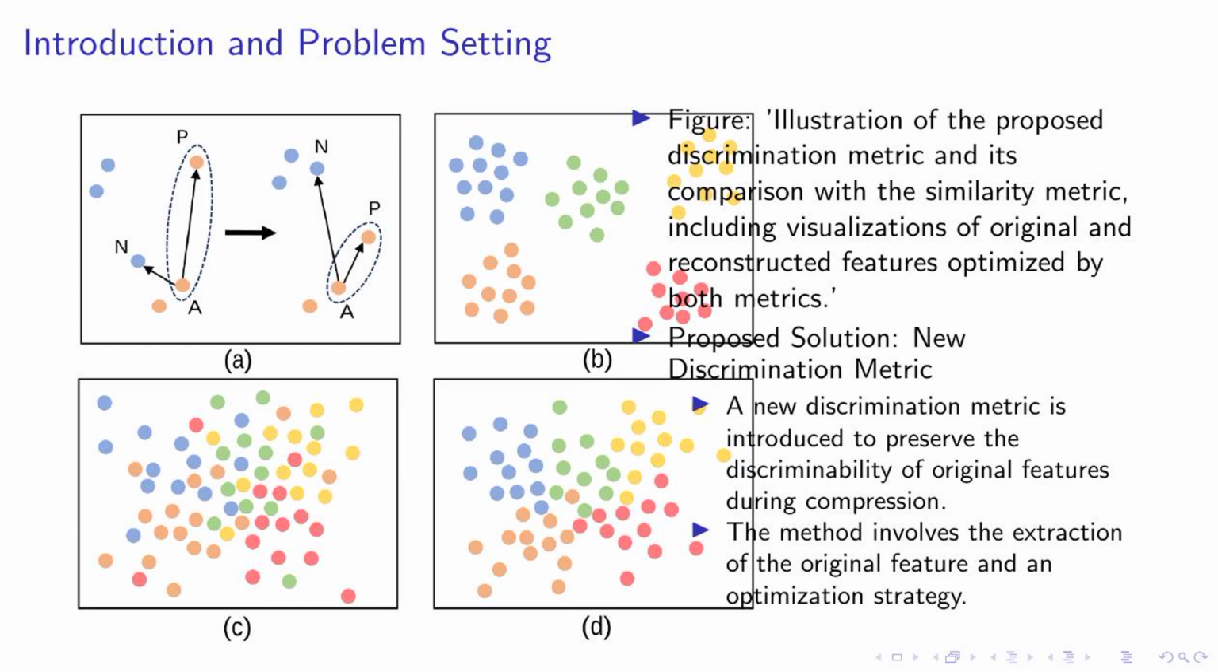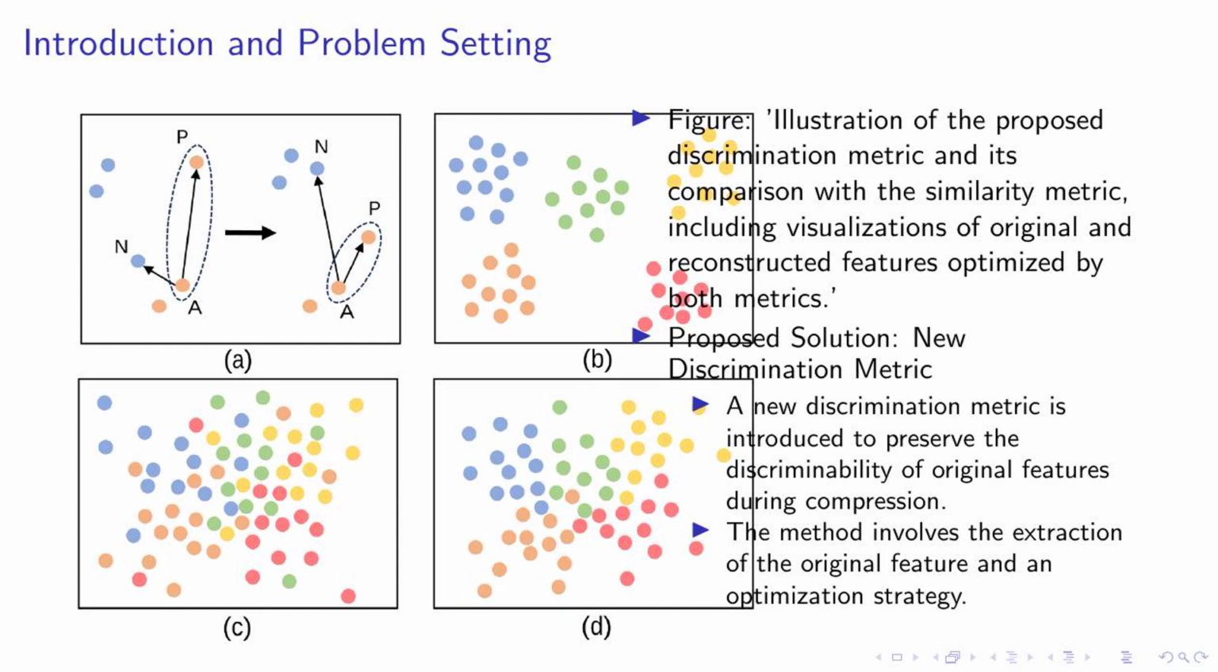We've introduced a new discrimination metric. This isn't just a theoretical concept. We've developed a method that involves the extraction of the original feature and an optimization strategy. This approach allows us to maintain the distinctiveness of the original features even when they are compressed.